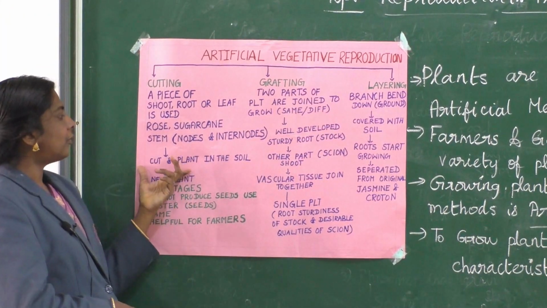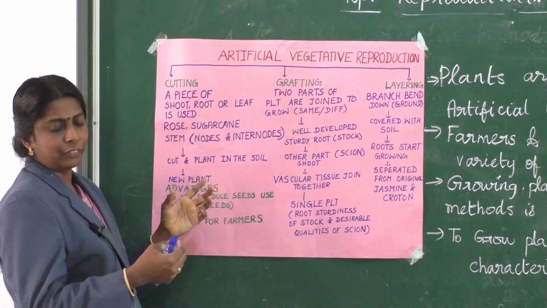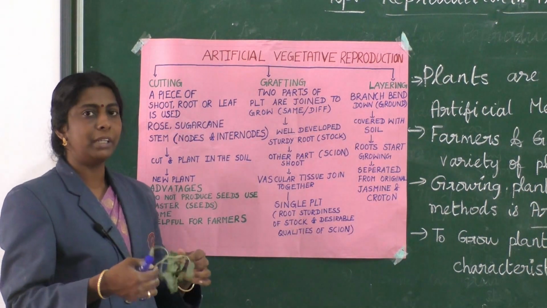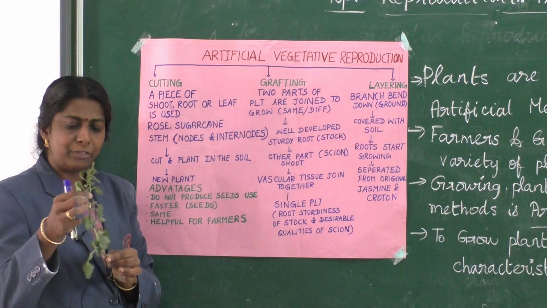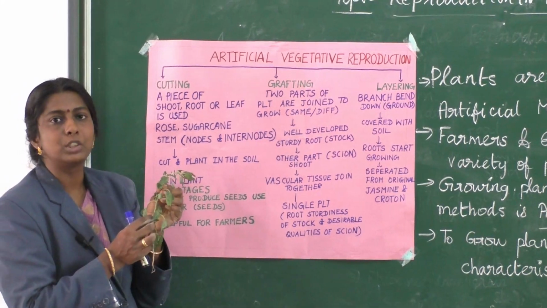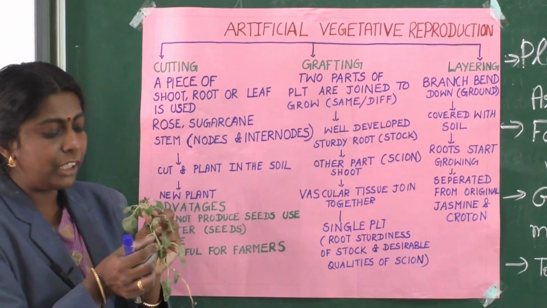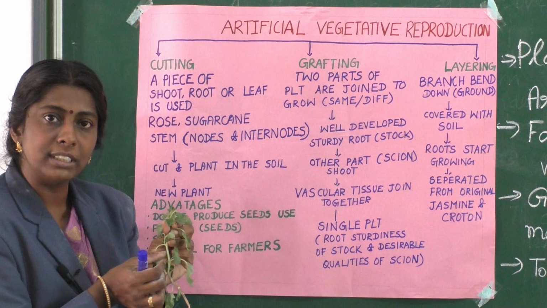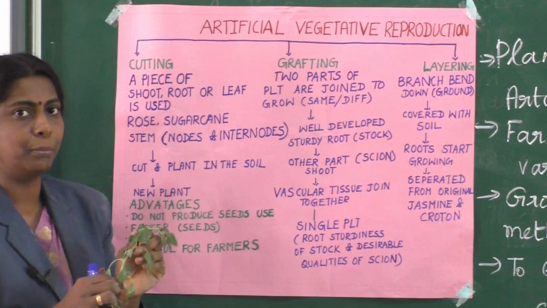So cutting: here you can use any part of the plant. It might be root, it might be stem, it might be leaf, or anything you can use, so that from that you can develop. See, if you are taking a fresh plant, the part where the leaf grows is meant to be a node. And the space in between two nodes is said to be an internode. Clear? Nodes and internodes are observed in plants.